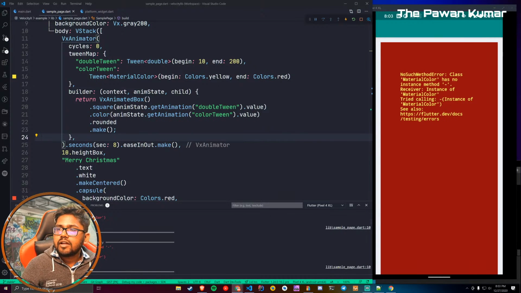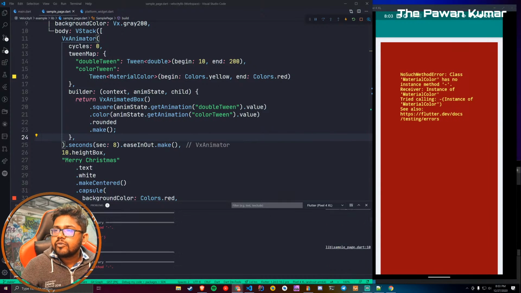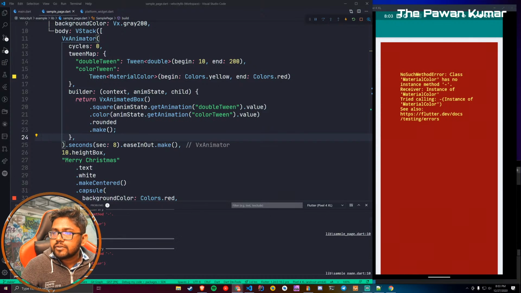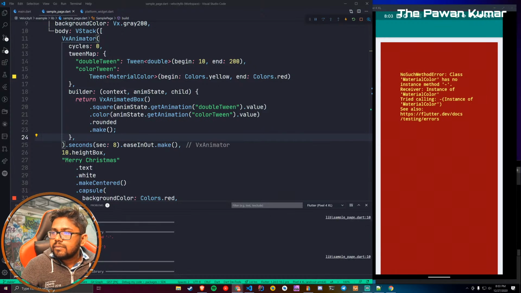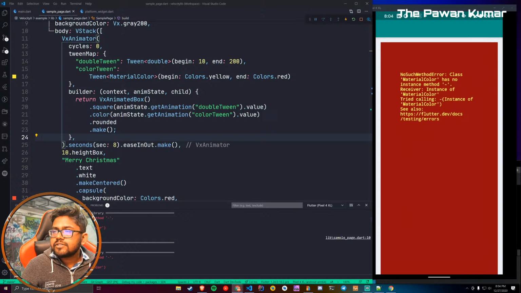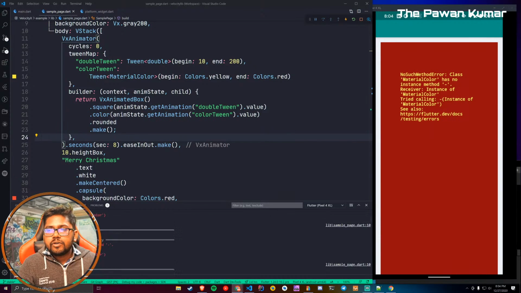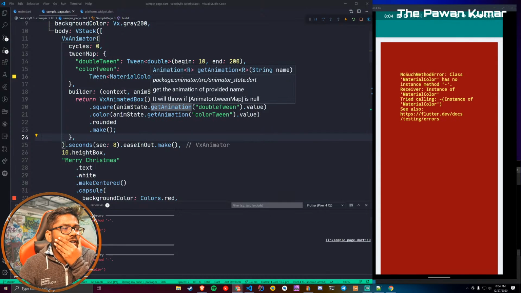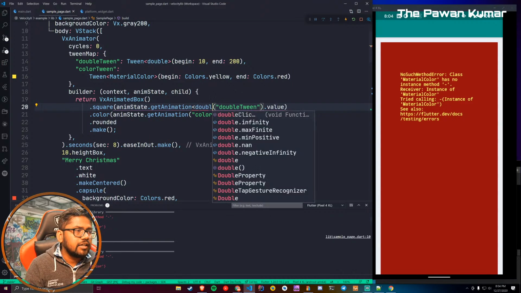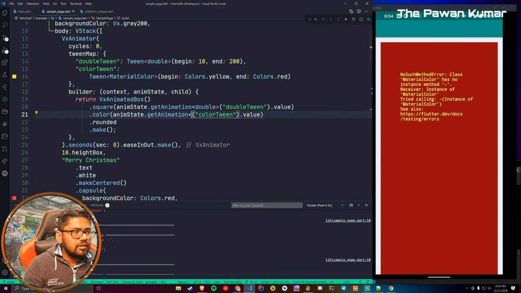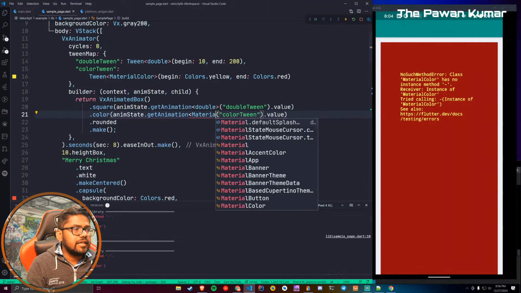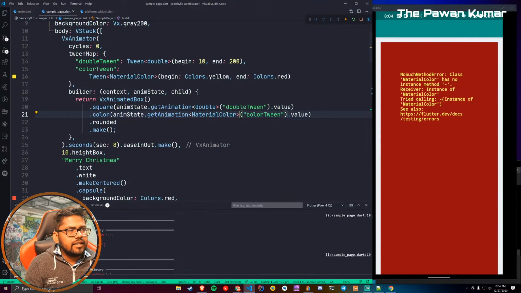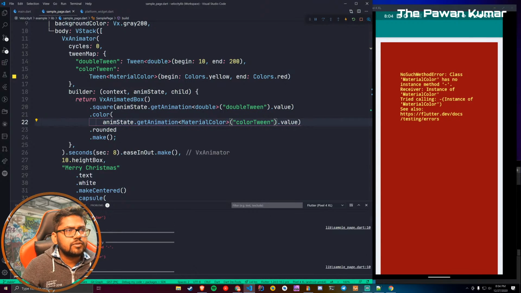Okay, let's do one thing. I have this already running over here, so I can just fix it easily without doing much over here. Actually it should have worked. Let me give you a brief idea why it is not working: it is not able to understand what value you are providing. So if we provide the value, then it should work. It will say double, and here we can just say material color, for example. I think color was just fine, I have tested it before, it was working fine.